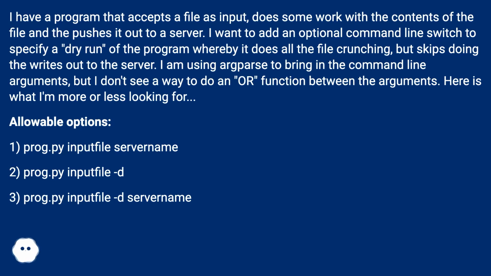I am using Argparse to bring in the command line arguments, but I don't see a way to do an OR function between the arguments. Here is what I'm more or less looking for. Allowable options: 1. prog.py input file server name. 2. prog.py input file -d. 3. prog.py input file -d server name.